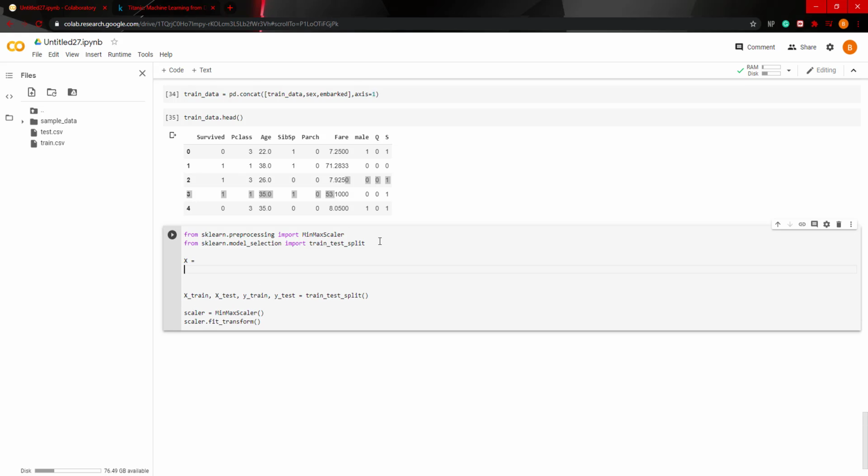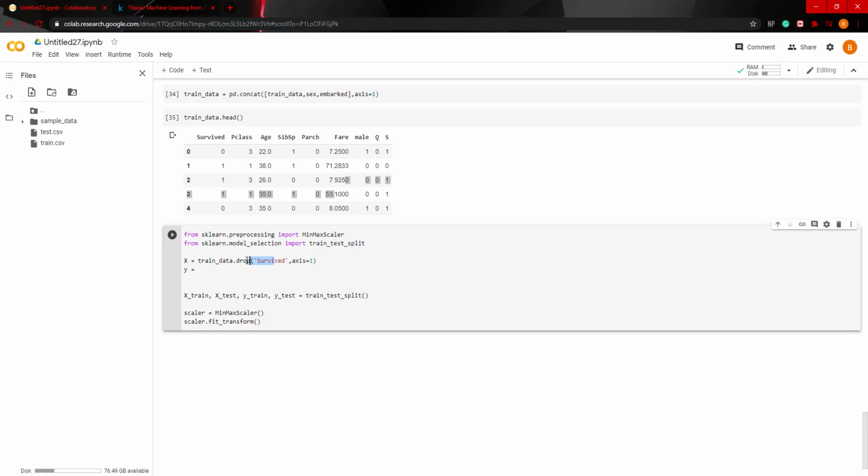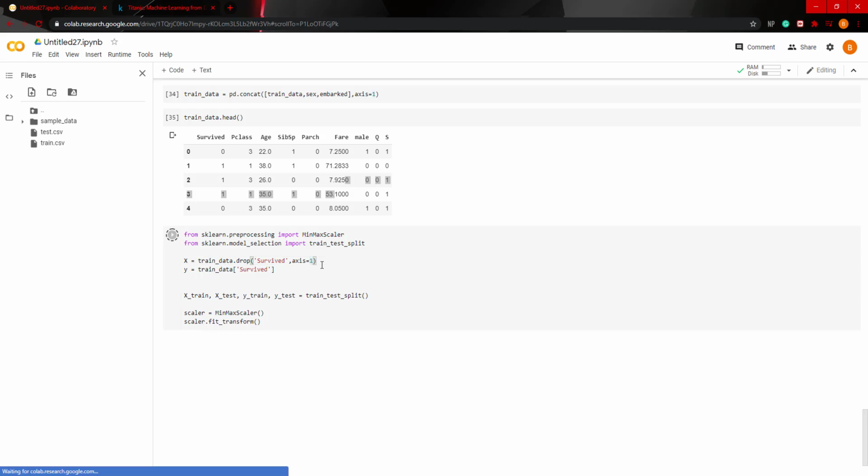So we're going to create X equals and y equals. Here we're going to put train data dot drop, and we're going to drop the survived column. And the reason we're going to drop the survived column is this is going to be our training set, and the training set should not have any labels. And then here we'll give it the labels, the y variable. So we'll do train data and then survived, right?